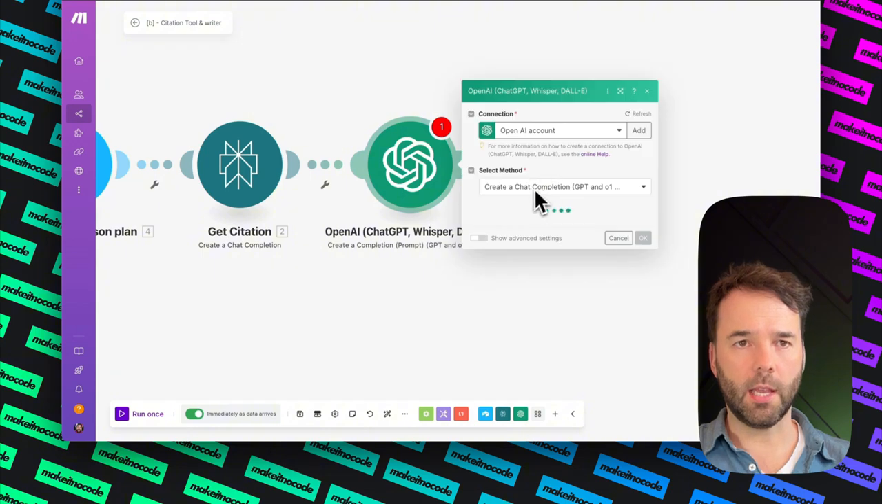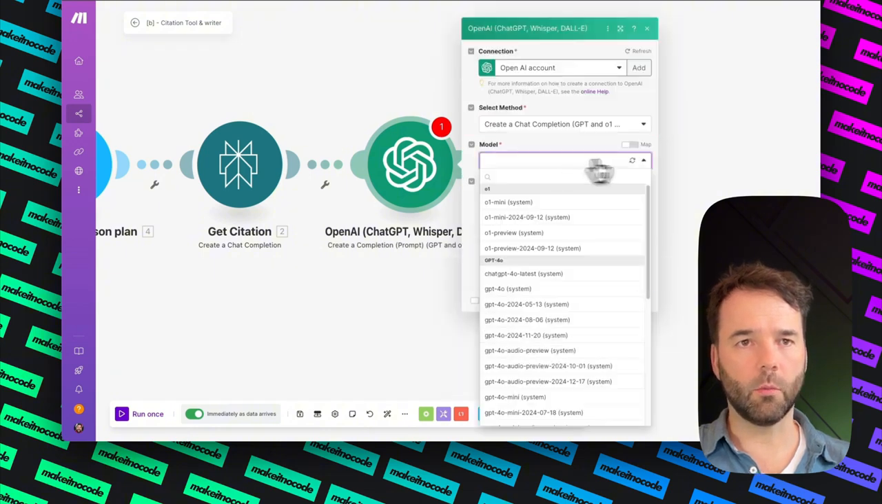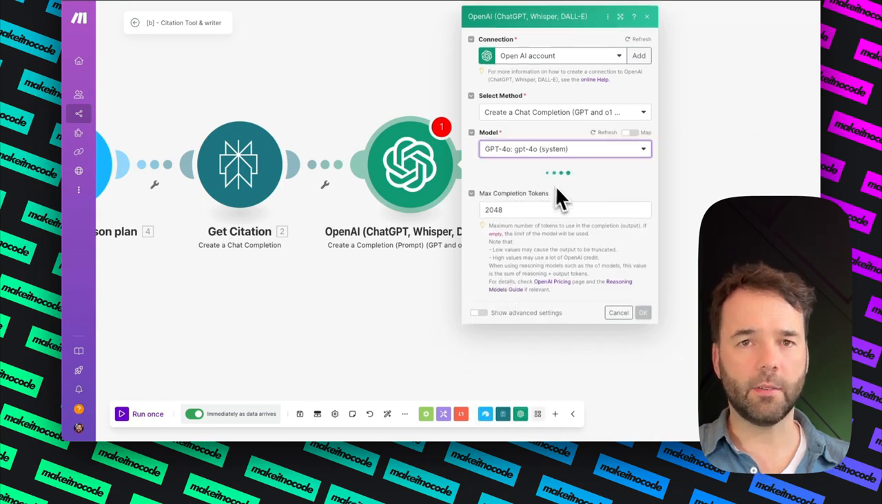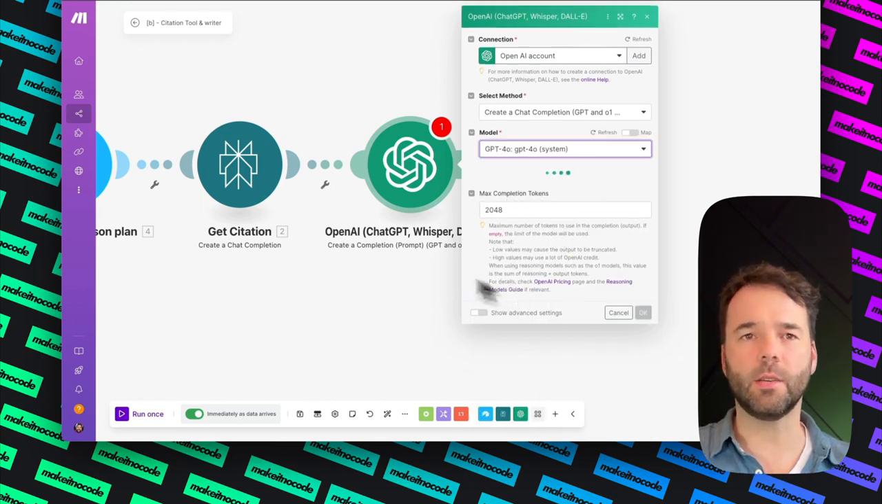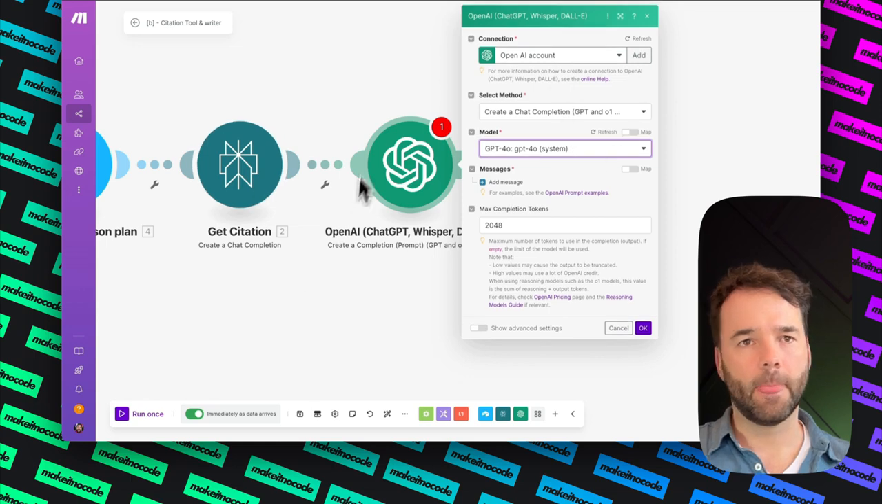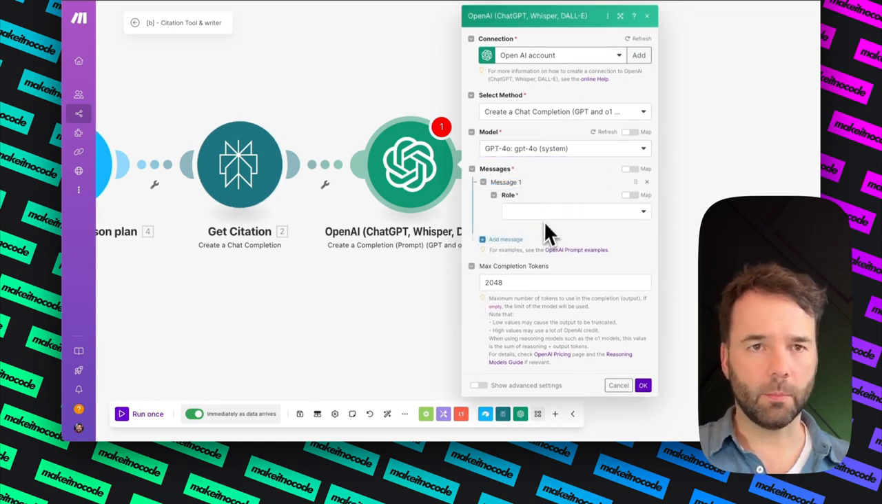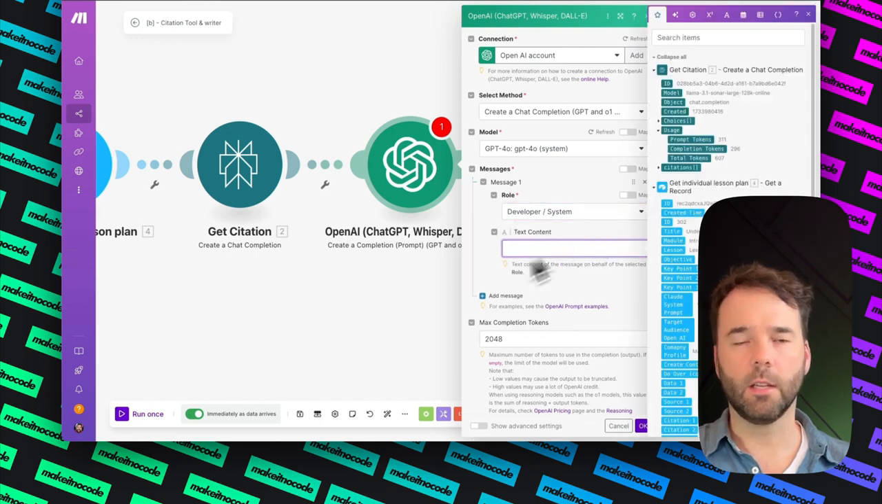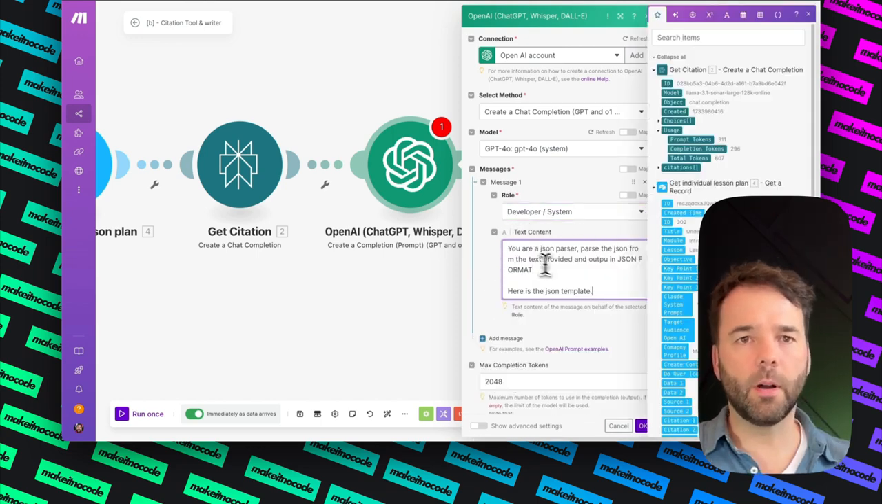I'm going to say create a completion, and then I'm going to say what model I'm going to use. I'm going to use O4. Also here, I need to give it a template. So I'm going to tell ChatGPT what to do next. I'm going to tell it that it's a JSON parser, developer system. Let me just type it. You are a JSON parser, pass the JSON from the text provided, output JSON format.